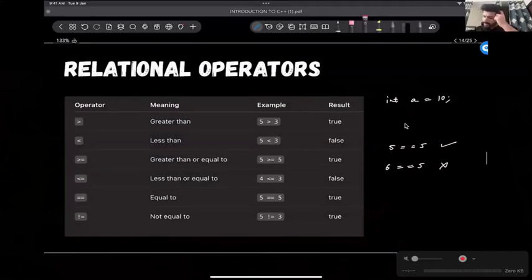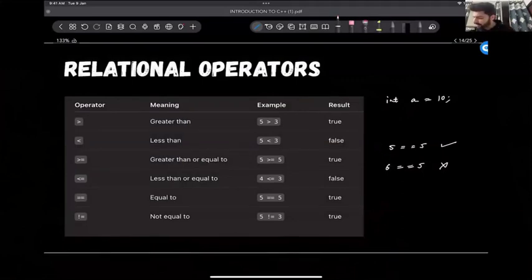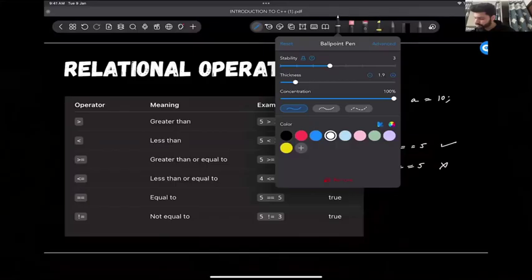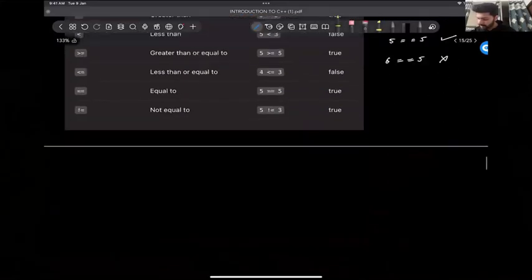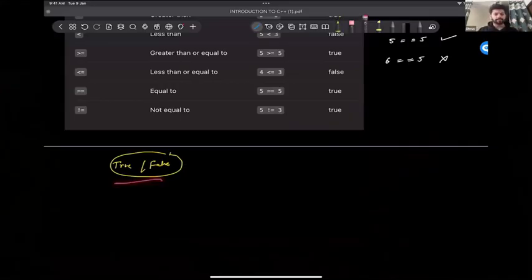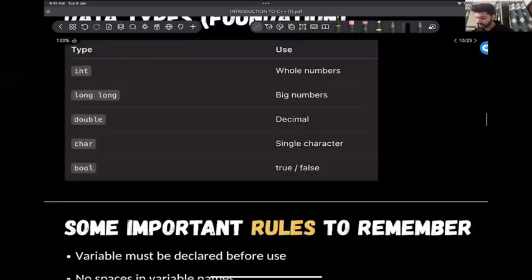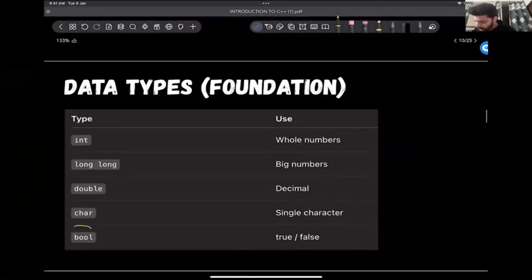Okay. Now, guys, if we do, let's say, 5 equal to 5, yes, or 6 equal to 5, the result will be a true or false value. Because do we have any data type in which we can store a true or false value? Yes, we have. Which type? We have a bool data type that allows us to store true and false values.